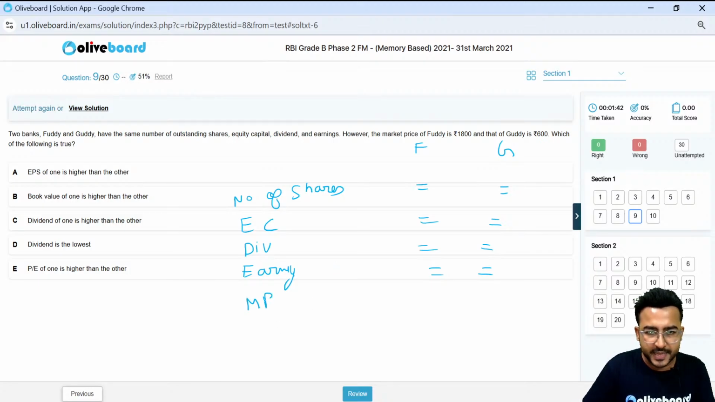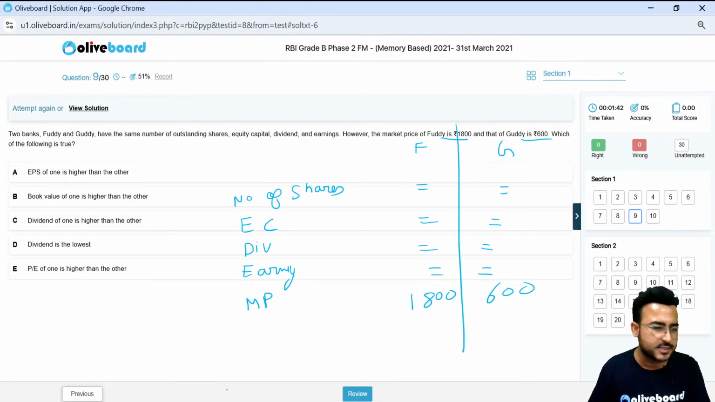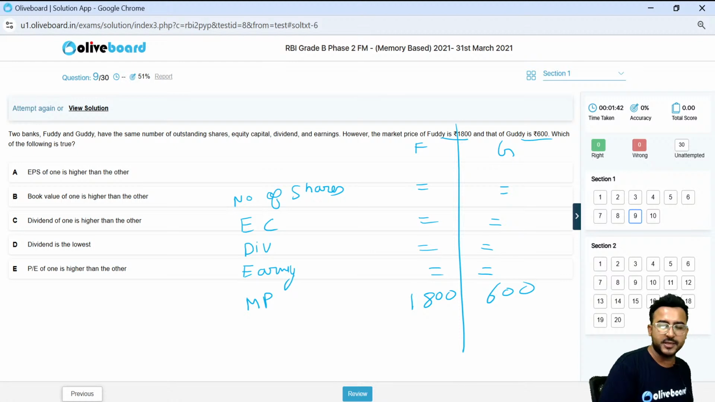However, the market prices were different. F was having 1800 as the market price and G was having 600 as the market price. That is the scenario. You need to tell which of the following is true. So options are in front of you. Let me know in the comment section. What do you think is the correct choice here?